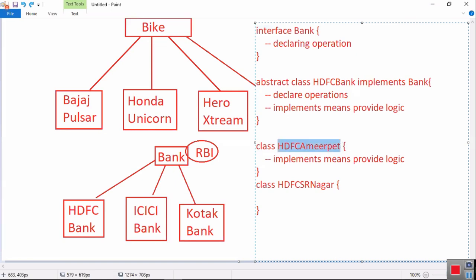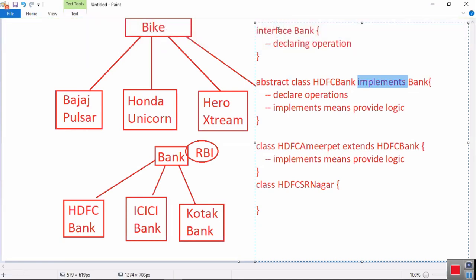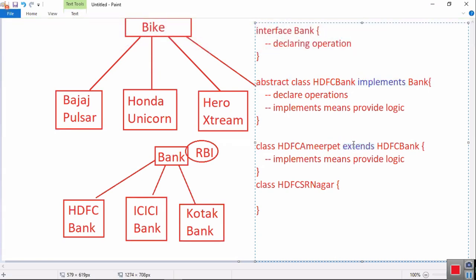Tell me, this HDFC Ameerpet is a subtype of HDFC Bank, right? So how can I say it is a subtype? It is a subtype by using the keywords extends and implements. If you are writing a class deriving from an existing interface, then you should use the implements keyword. If you are writing a class deriving from a class, then you must use the keyword extends.